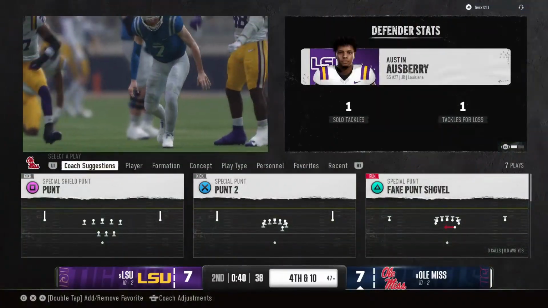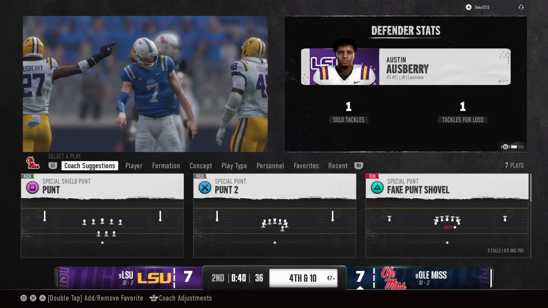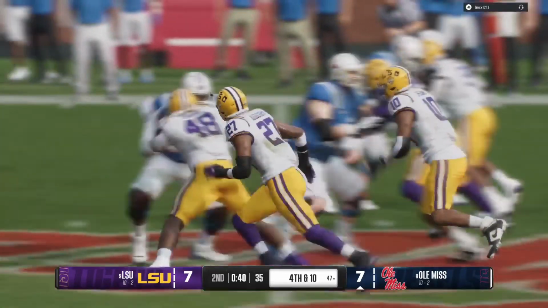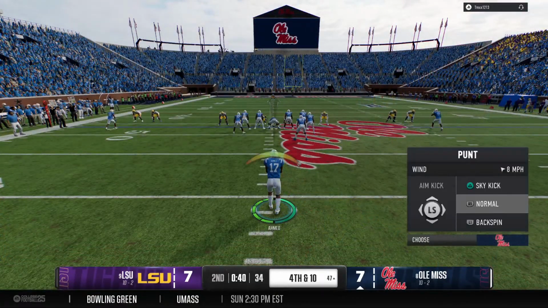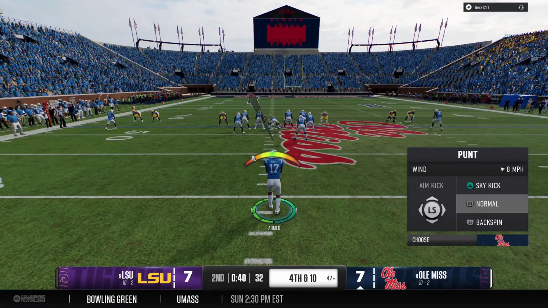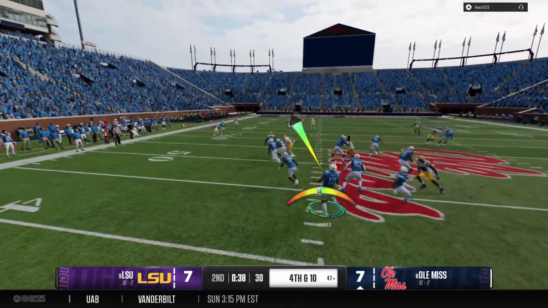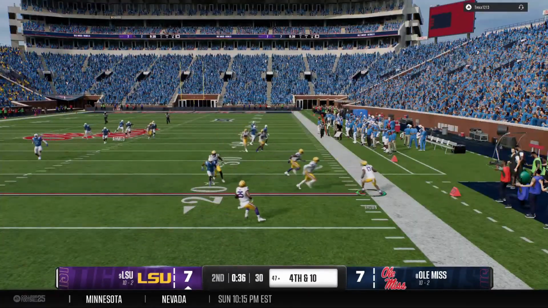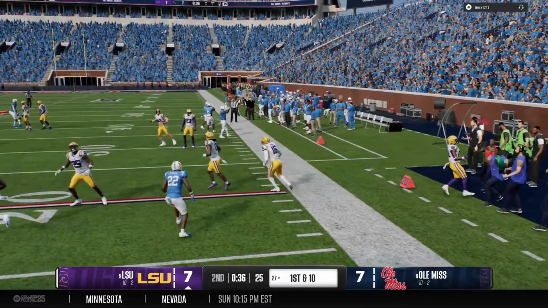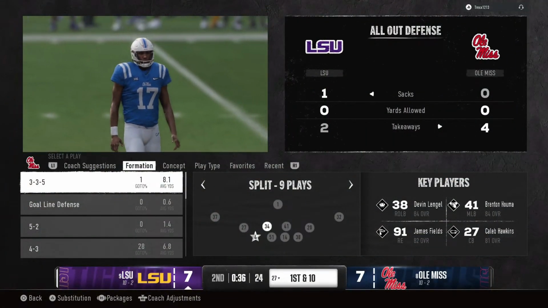Gets the ball off as he's hit, but it's incomplete. But I see what the quarterback's trying to do here. He's holding on to that football to the last possible second to give that play a chance. But he held it just a little bit too long, and the defense is able to hit him to force that incompletion. And he punts it out of bounds, so no return.